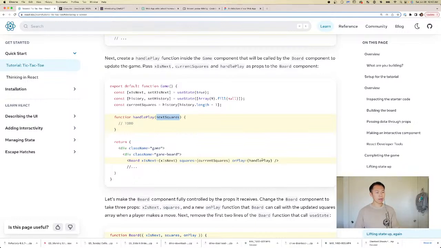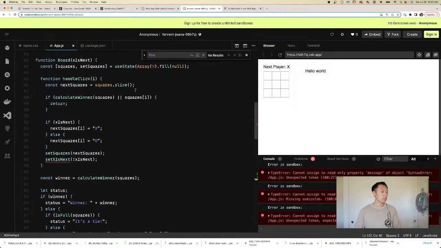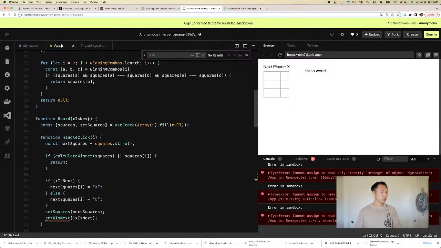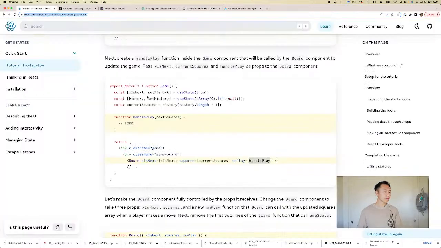And then we're gonna pass on handle play to the board as a prop. All right, so let's pass on all these props. Okay, so we need to pass is next, right? We want to pass on the current squares, and we want to pass on handle play, or I guess in the tutorial it's called on play.